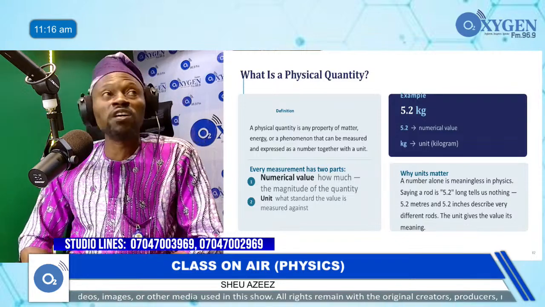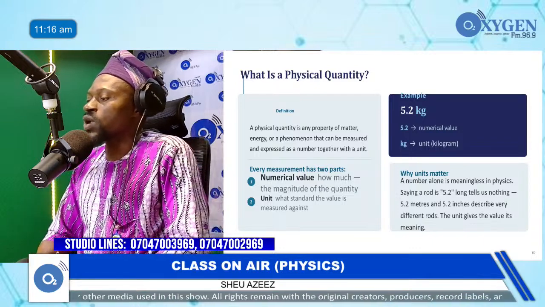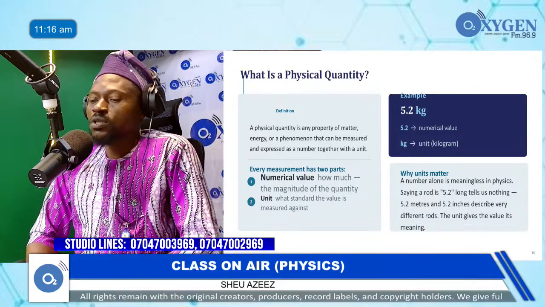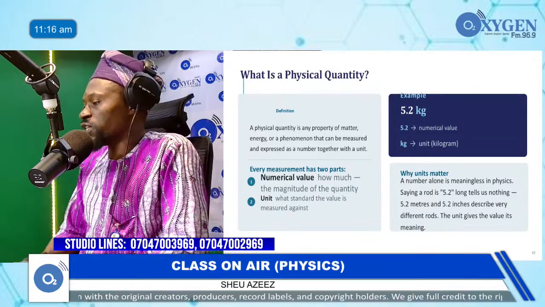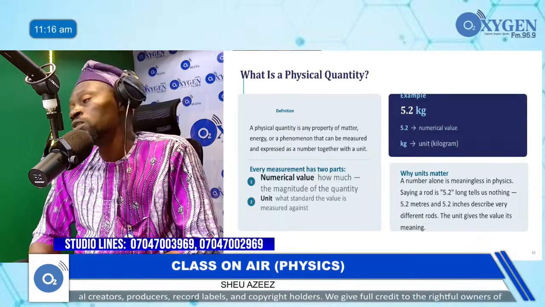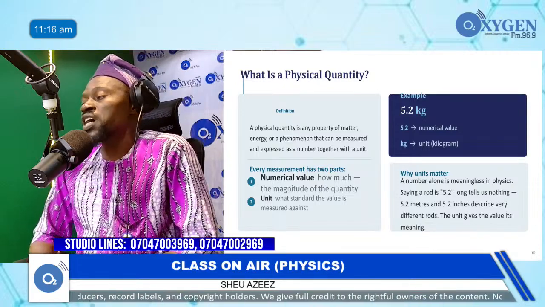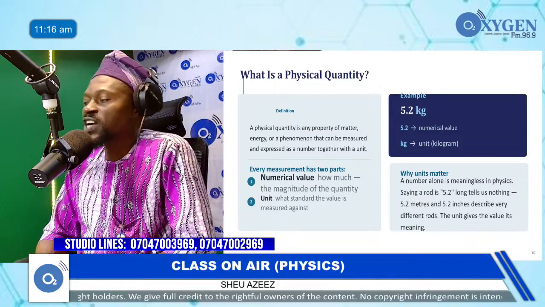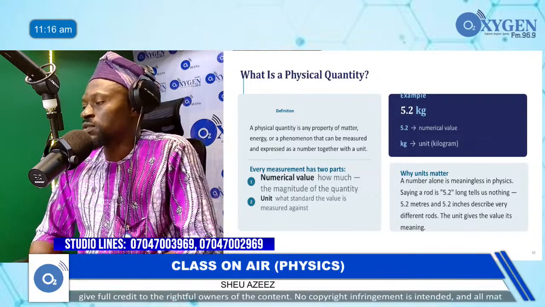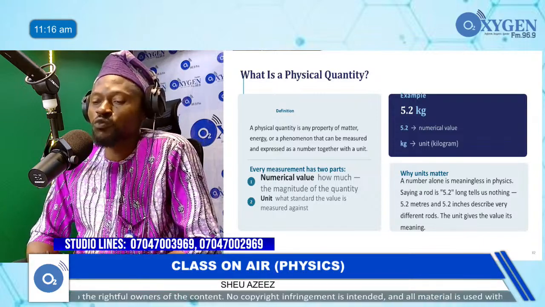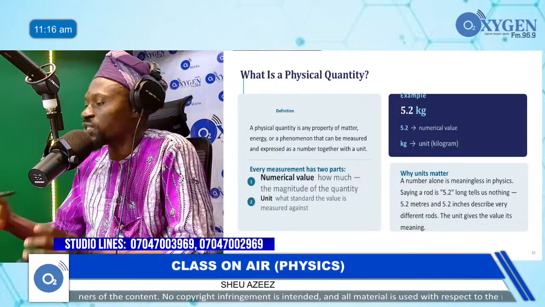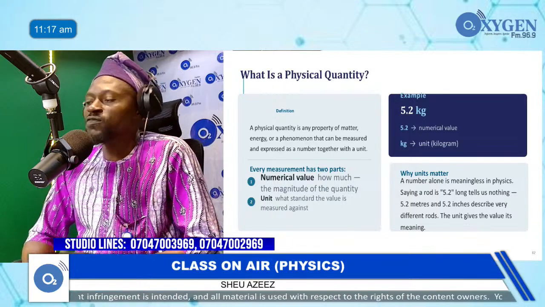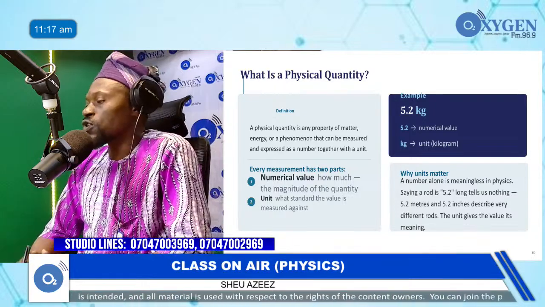So the numerical value is the magnitude, while the unit tells us what exactly we are measuring. Give for example, let's say somebody just says 5.2. 5.2 means nothing until we are able to distinguish it with a unit. So is it 5.2 goats? Is it 5.2 cups of water?